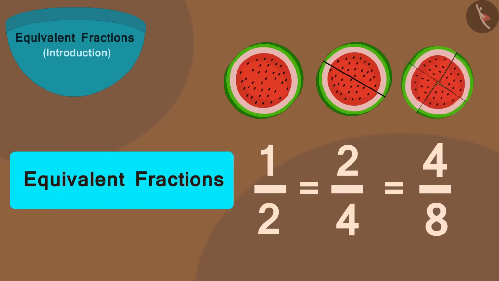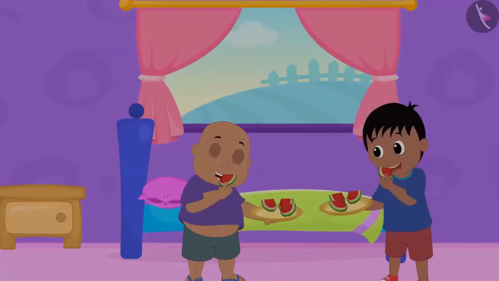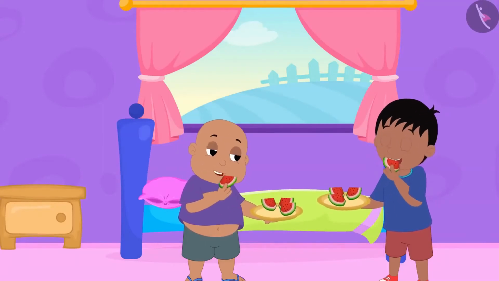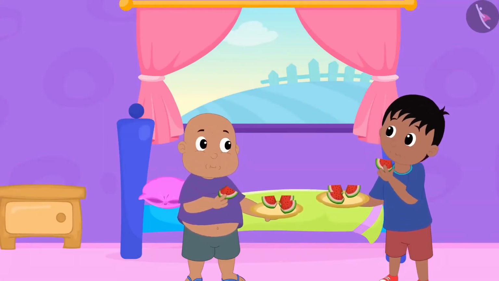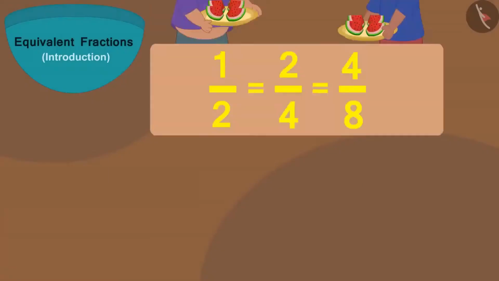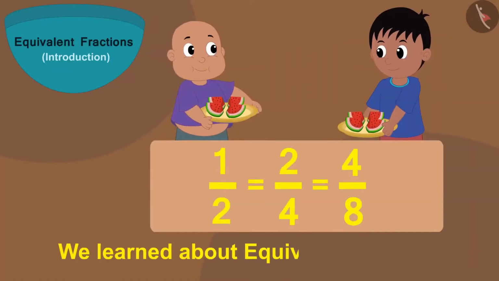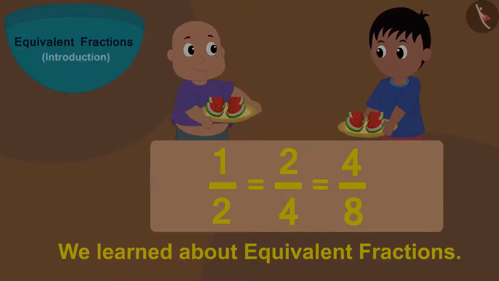All of these are equivalent fractions. Raju is now happy to see these pieces and together they start eating the watermelon happily. Children, in this video we learned about equivalent fractions.